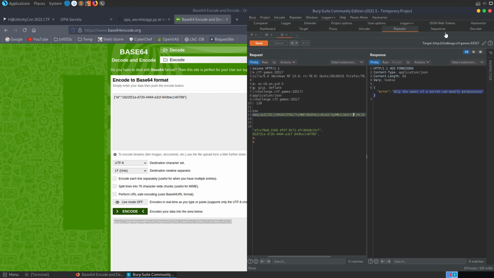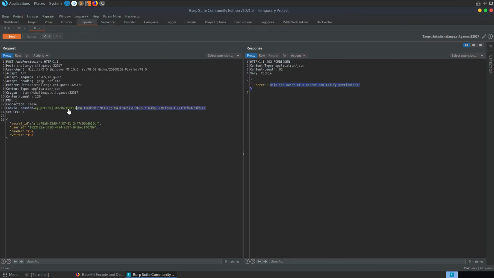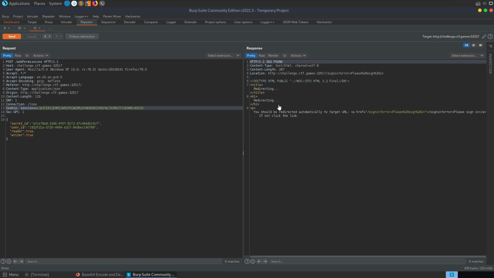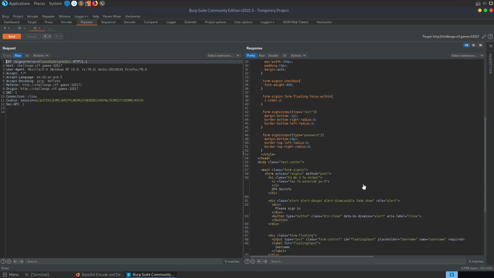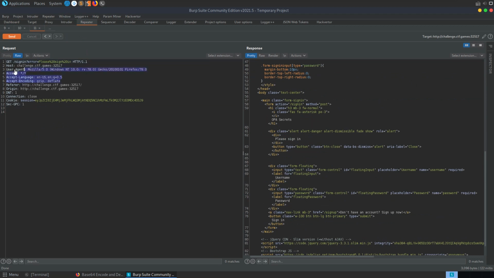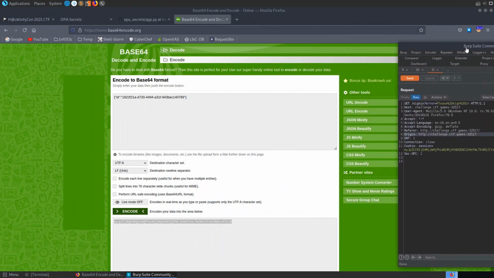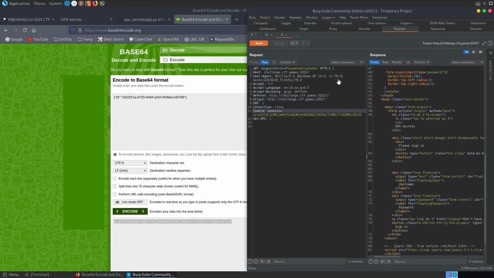And now if we, let me maximize this, now if we update this session and hit send, this time we get 302 found, and we can go follow the redirection. Basically it takes us back to log in, but it should have added the new user to the user that we set to that for admin permissions.